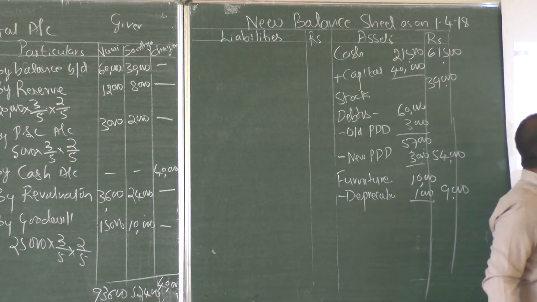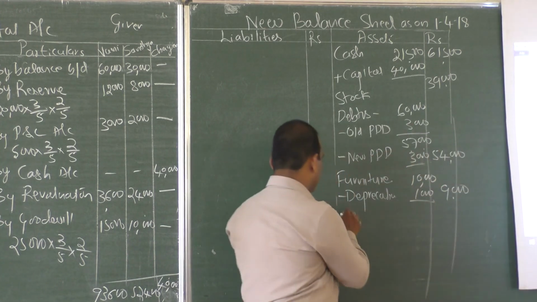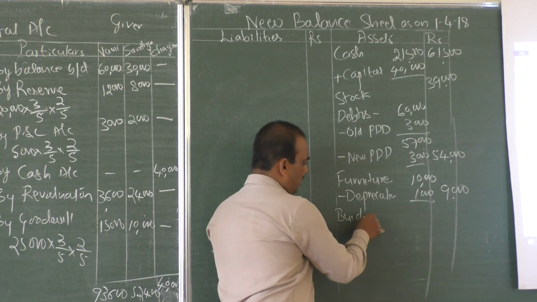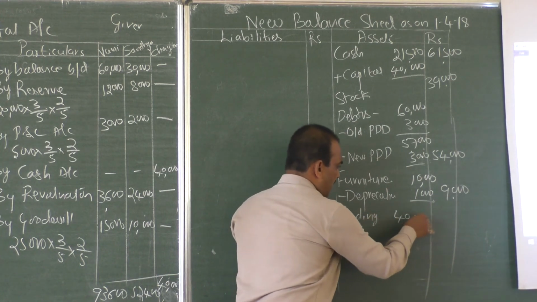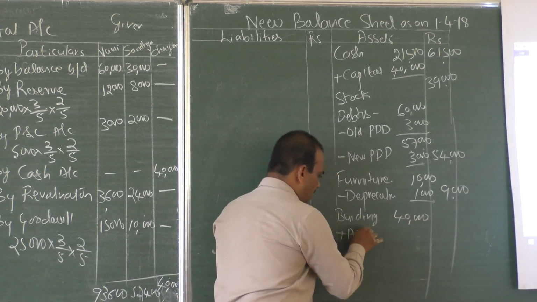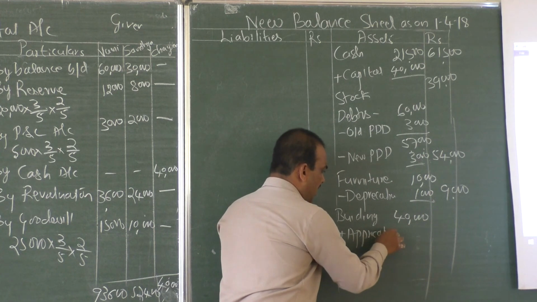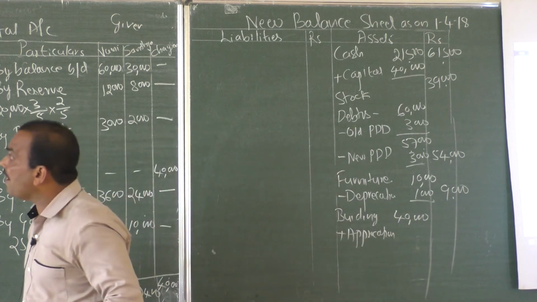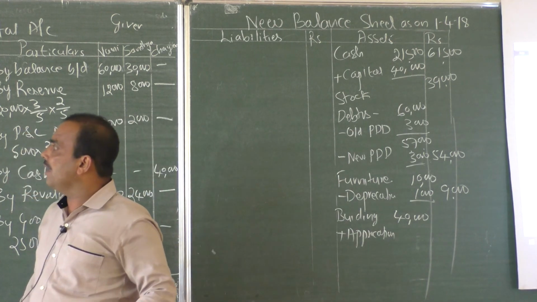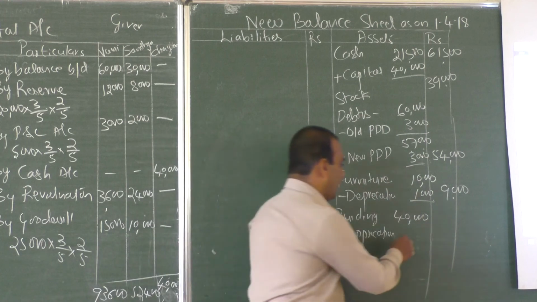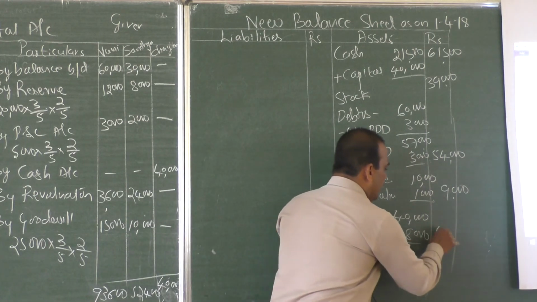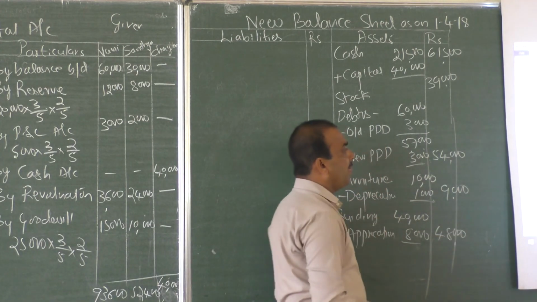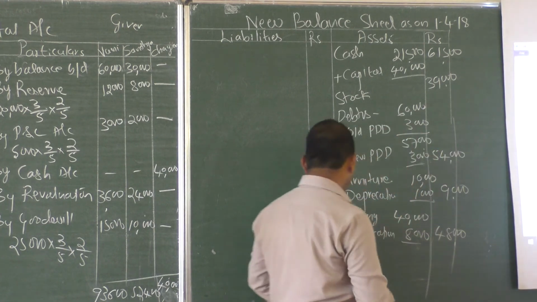The next item, building 40,000, and add appreciation. What is the amount of appreciation? Look in the revaluation account. Appreciation on building 8,000. Now it is 48,000.